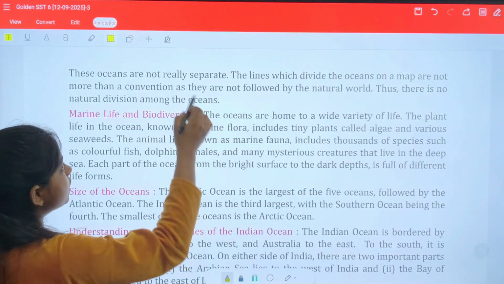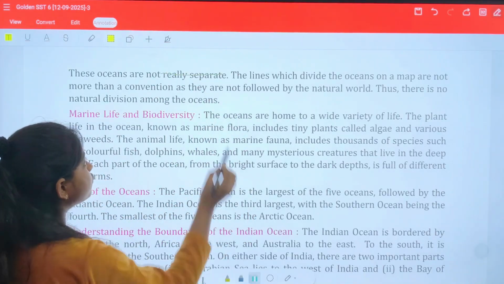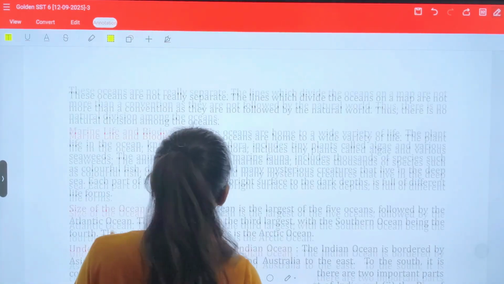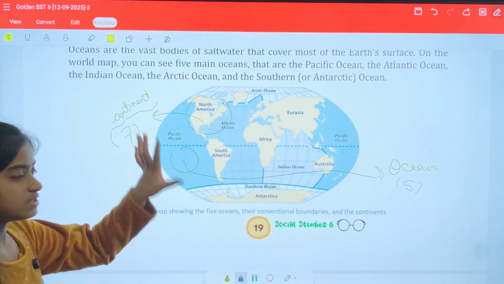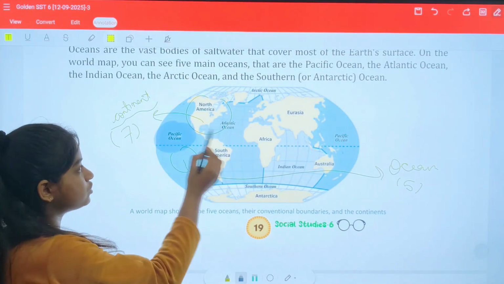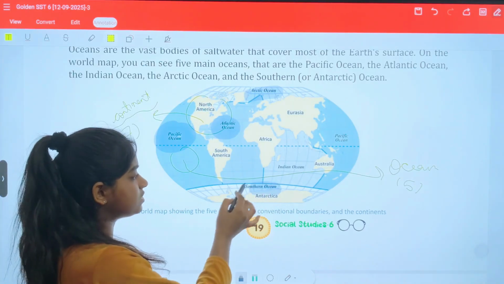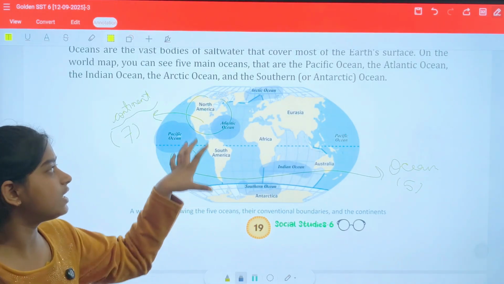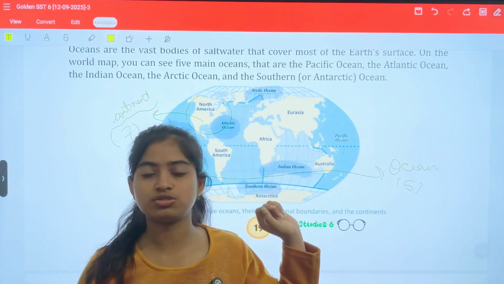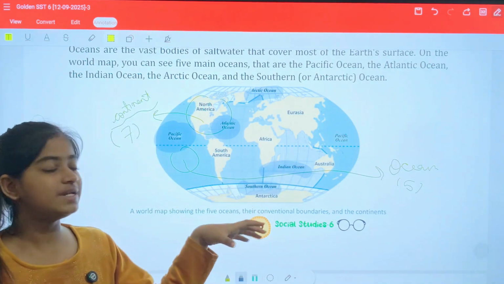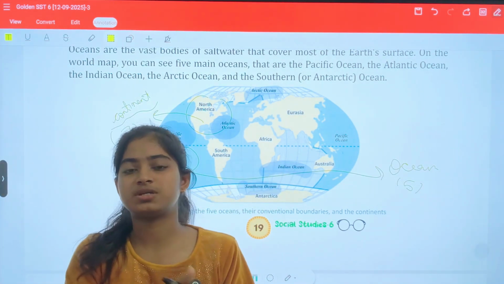Okay, these oceans are not really separate. For example, you can see that we have considered this area as the Pacific Ocean, this is the Atlantic Ocean, this is the Arctic Ocean, and so on. This is the Southern and Indian Ocean. But can you see any border line separating the oceans? No. There is no border separating the oceans.